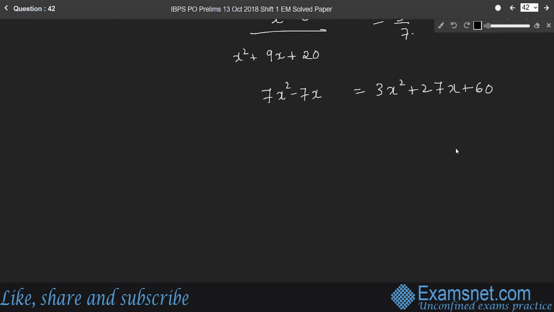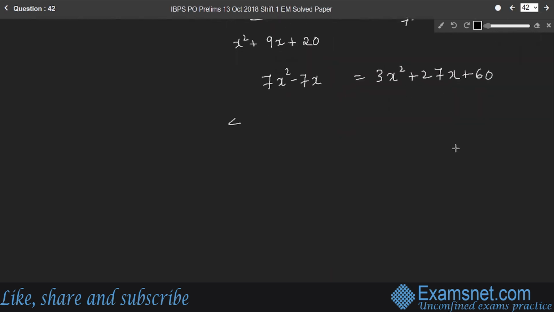So, 7 minus 3, 4x square minus 34x minus 60 is 0. Or we can write it as 2x square minus 17x minus 30 is equal to 0, a quadratic equation. Its roots are, how to find the roots of quadratic equation? Either by splitting the middle term.